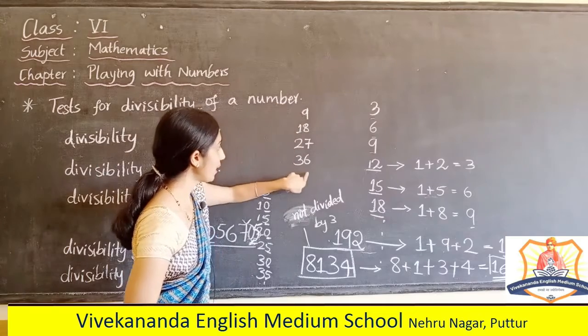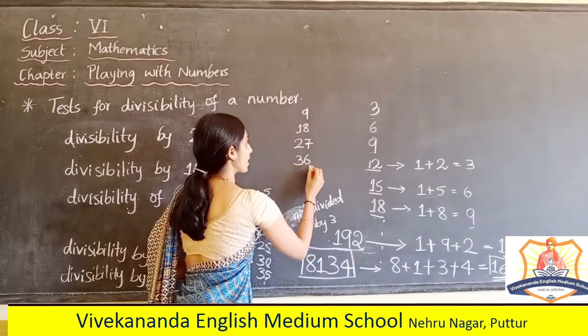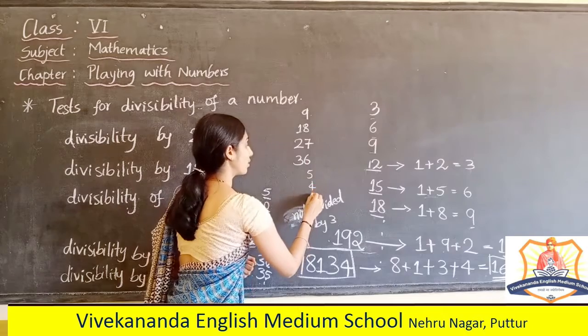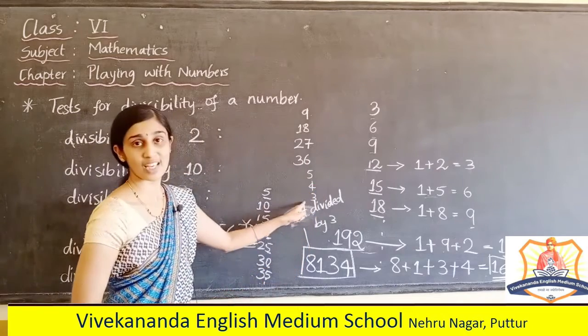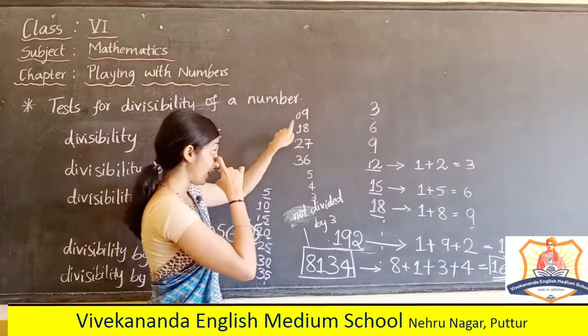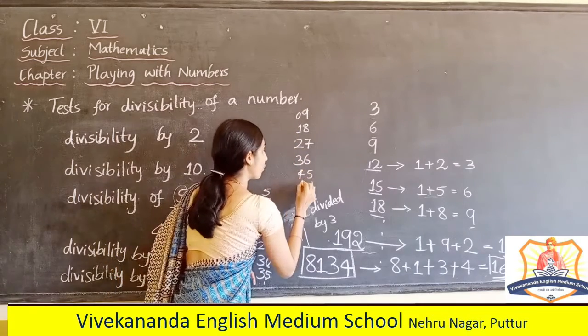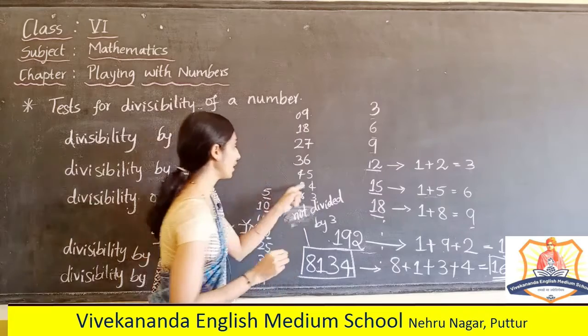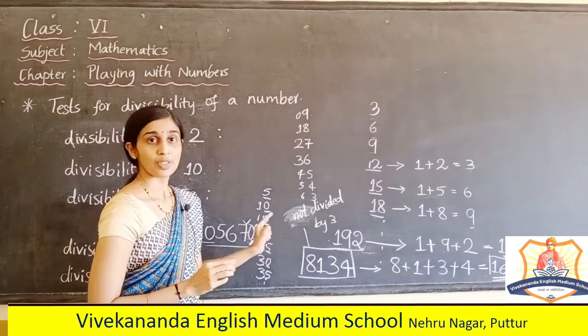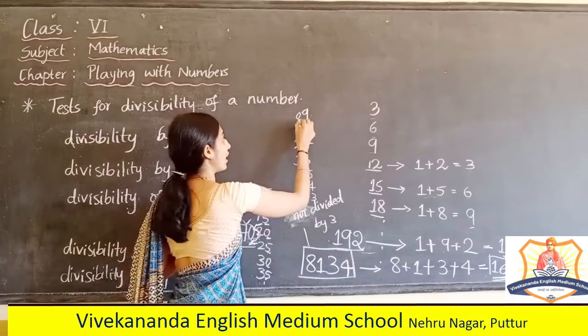In its units place, 9, 8, 7, 6, 5, 4, 3, like this, in decreasing order. And starting from 0 in the tens place, 1, 2, 3, 4, 5, 6, like this continuously. So the multiples of 9 we can easily note, right?